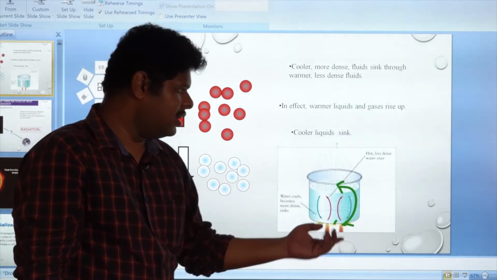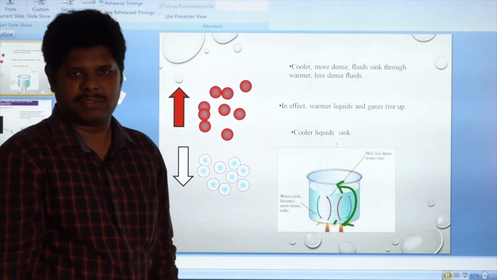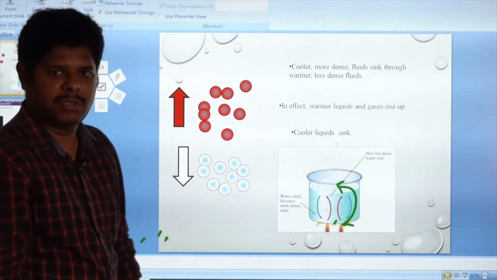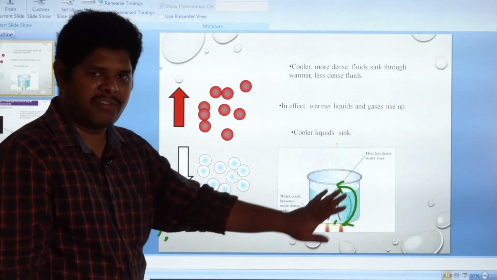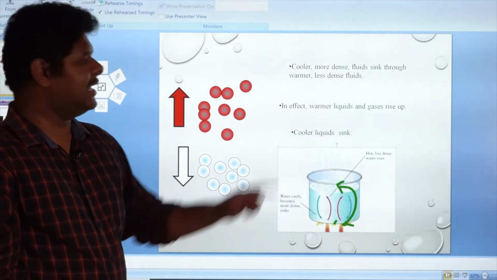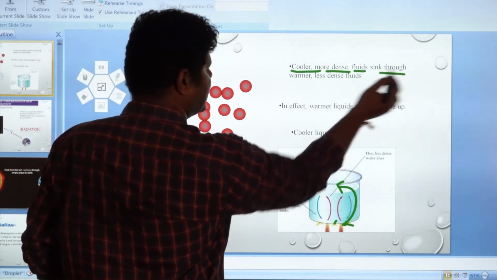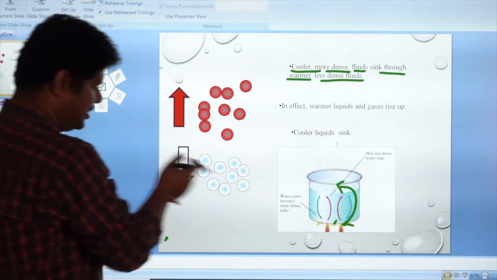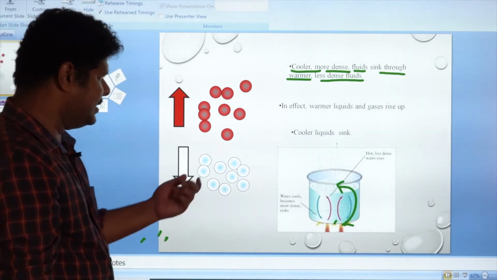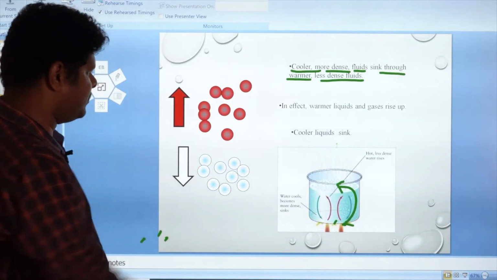So here if you observe, the liquid molecules are actually moving from their positions. The heat transfer takes place because of actual motion of water molecules. So this mode of heat transfer is called convection. So I have a highlight point there. Cooler, denser fluids sink through the warmer, less dense fluids. You can see here. Once the density decreases, then these cooler molecules will sink inside it. You can see here.